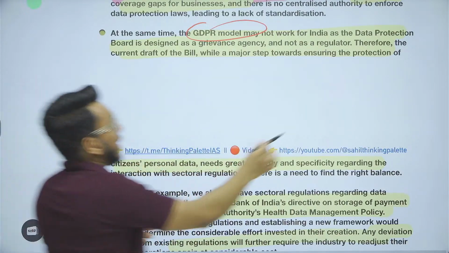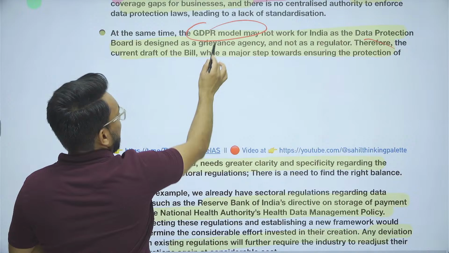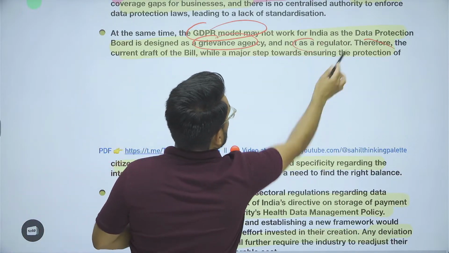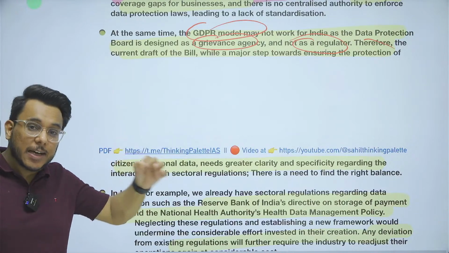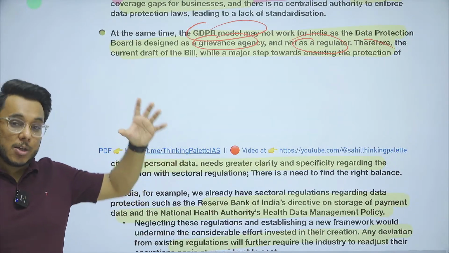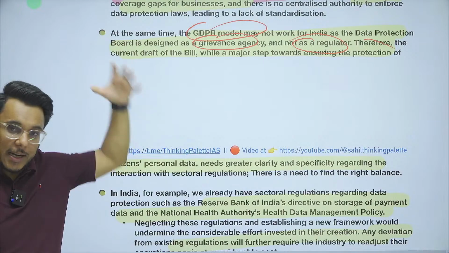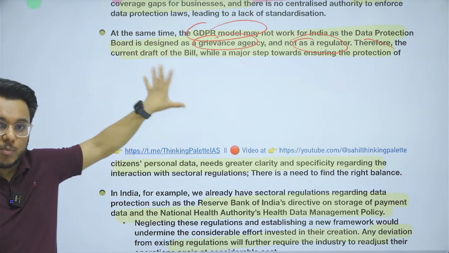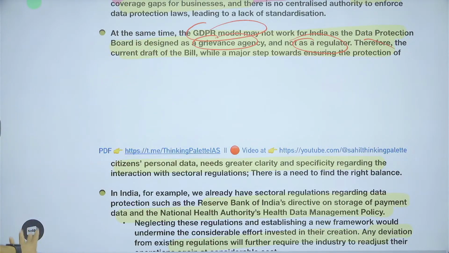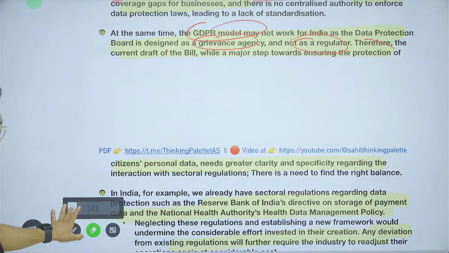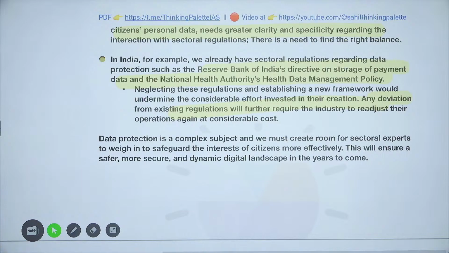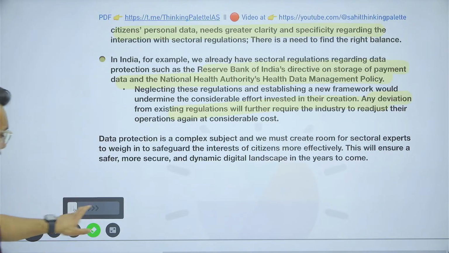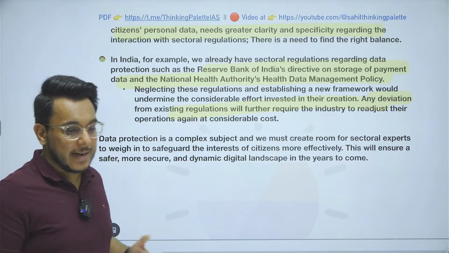Because the data protection board that is designed is a kind of grievance agency and not a regulator. So the data protection board that will be brought is just a grievance redressal body, not a regulator. So we need to have a regulator. So right now the comprehensive system cannot be established, and even the sectoral regulations that are continuing have certain problems. We need to find the right kind of balance. So this is, guys, the entire thing that has been provided in this article.